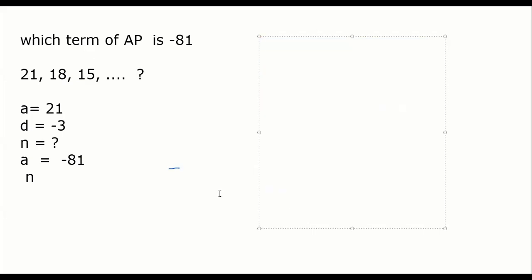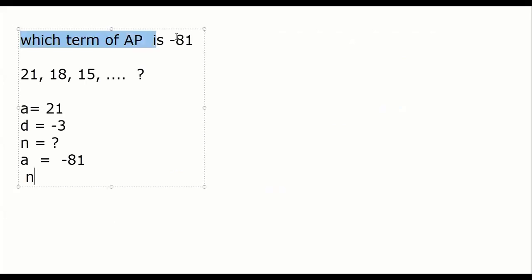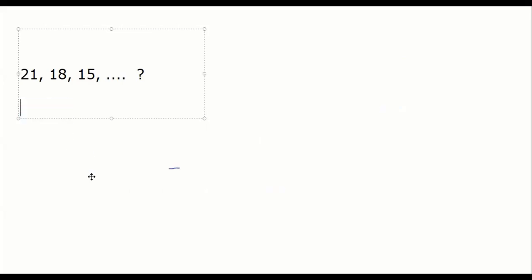But if I change the sequence now, say 21, 17, 13, I don't know whether it will happen or not. Let me change it to something else.